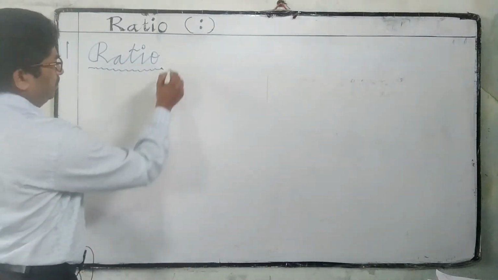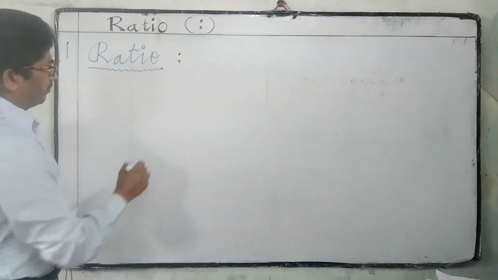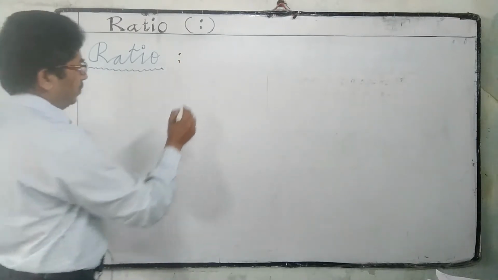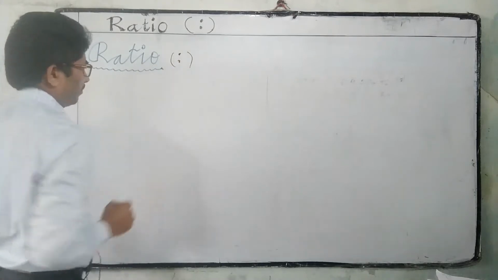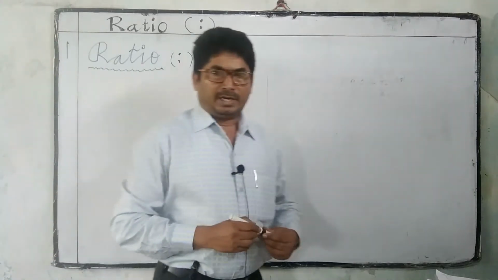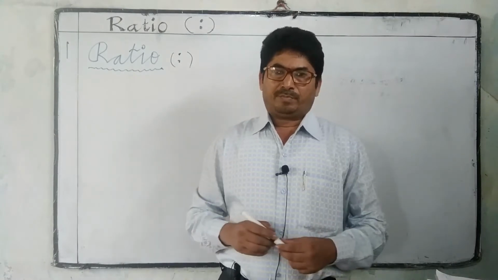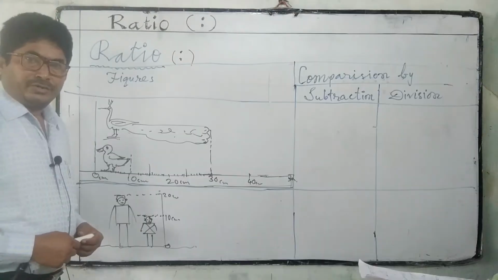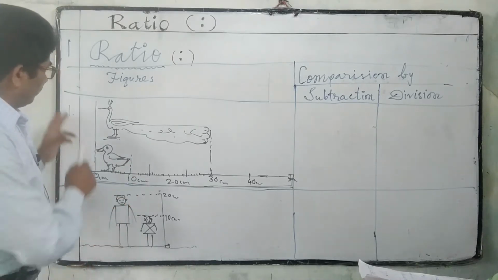We use the symbol "is to" to represent ratio. Let us discuss more about ratio in the following figures. To understand ratio, here we have two examples. First example,